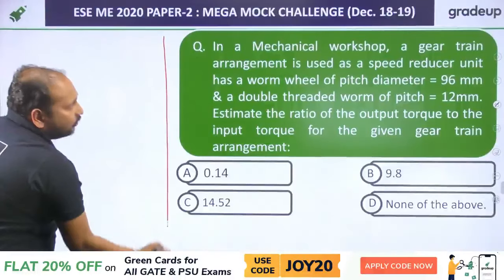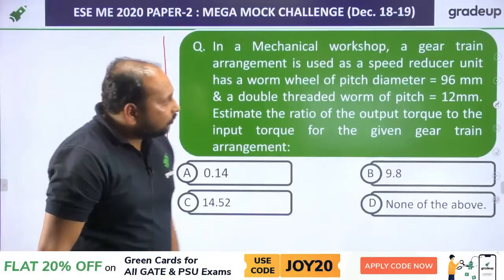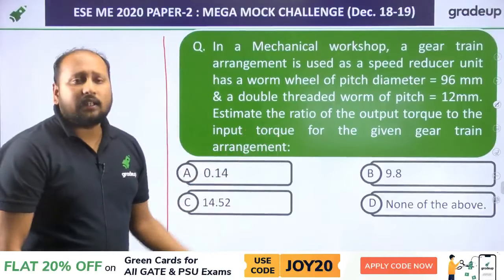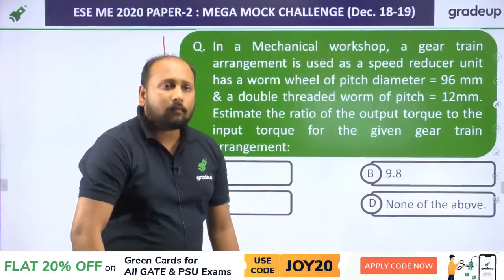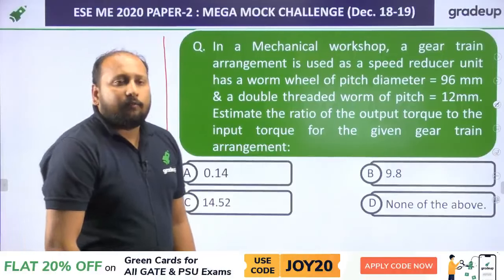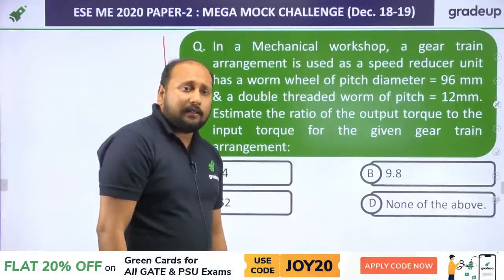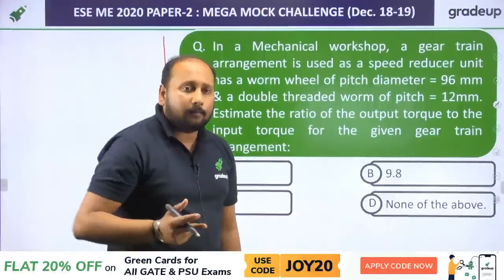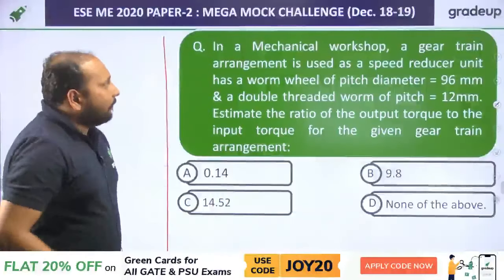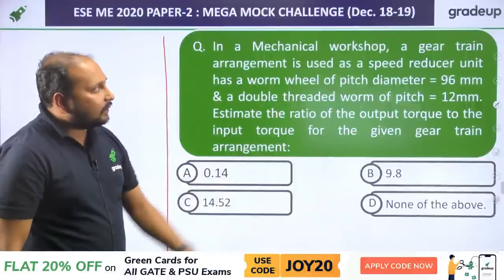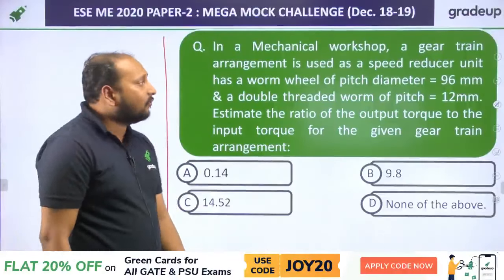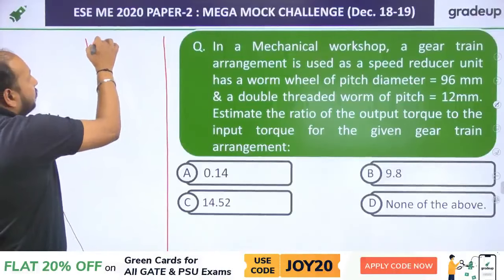In a mechanical workshop, a gear train arrangement is used as speed reducer. This question is again from theory of machines. No, we cannot distinguish with the help of pressure. Now, in a mechanical workshop, we are having this gear train question. This question is from worm and worm wheel.